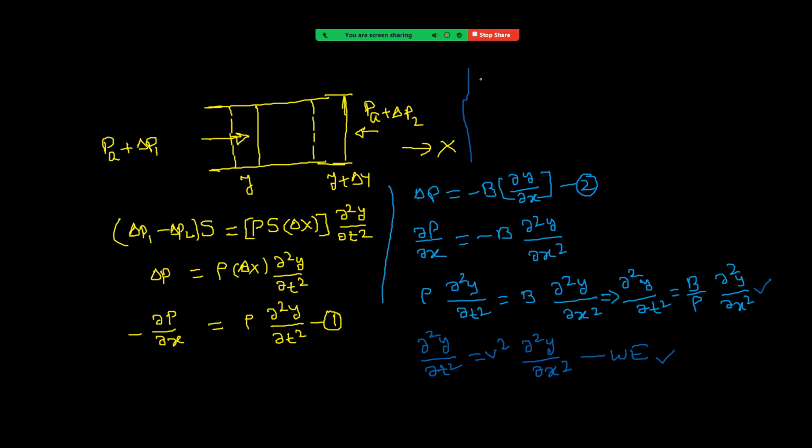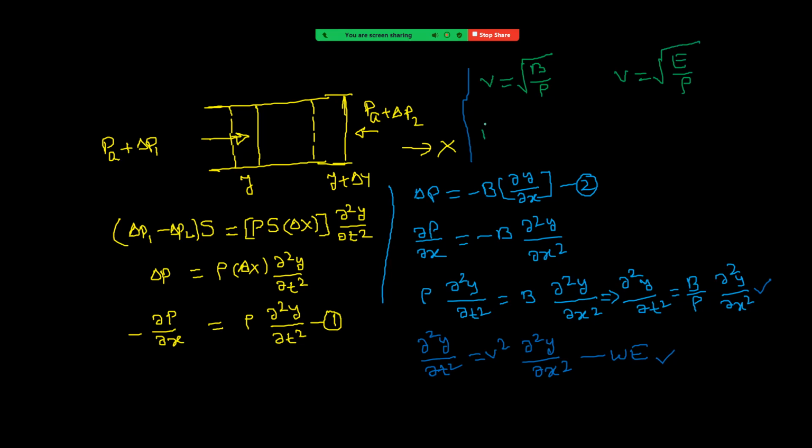So comparing those two, we are getting v equal to root of B by rho. This is our expression for speed of sound in fluids. Suppose if you want to write the same thing for solids, then in general v equal to root of E by rho. E is known as the modulus of elasticity.